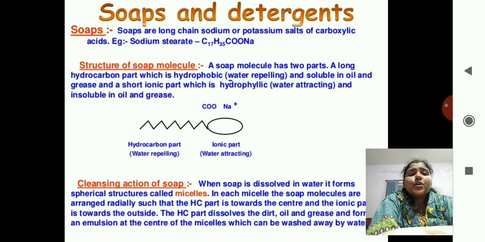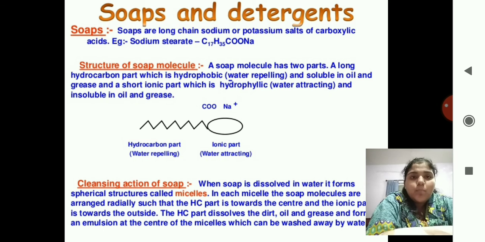A soap molecule has two parts. A long hydrocarbon part, which is hydrophobic. Phobic, like phobia, means you fear it, so it fears the water. It is hydrophobic, water repelling. It will not absorb water, and is soluble in oil and grease. And a short ionic part, which is hydrophilic, that is water attracting, that is it gets dissolved in water, and is insoluble in oil and grease.